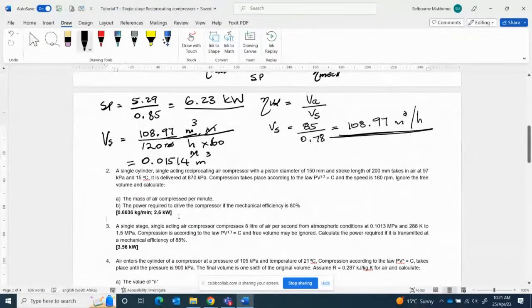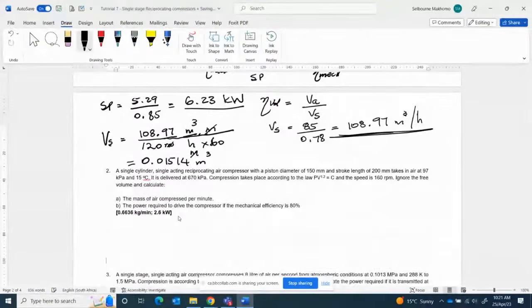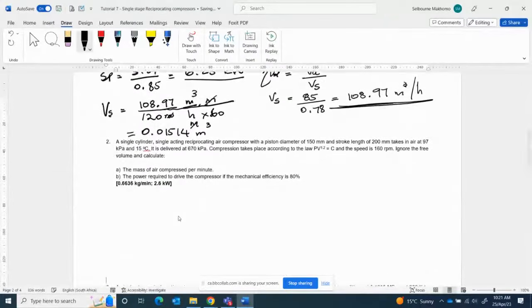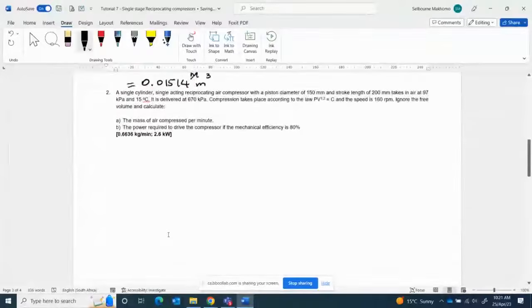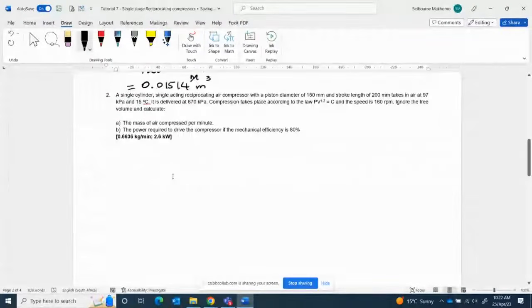And then after the second one, I think we'll do another one that will appear in the exam. For now, I will not ask you a question that doesn't have a clearance volume, because we know that there's no such question. All the compressors must have clearance.